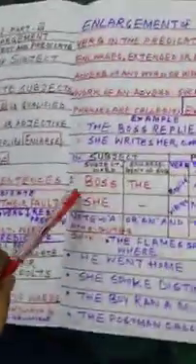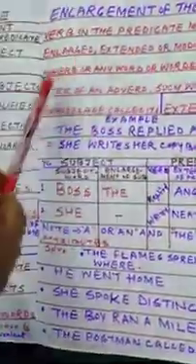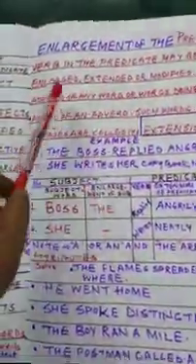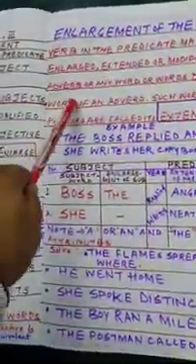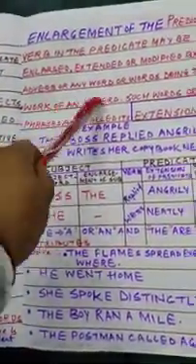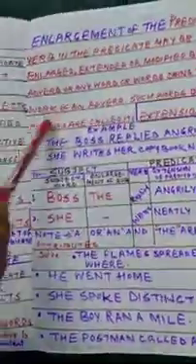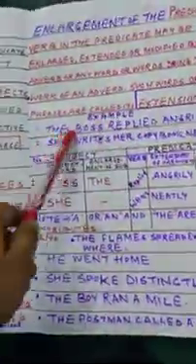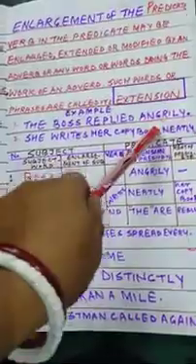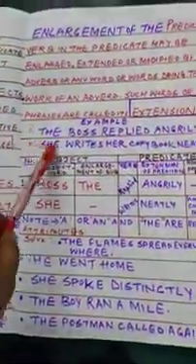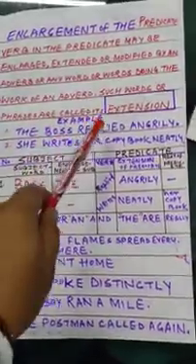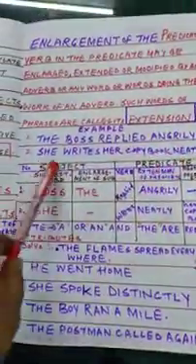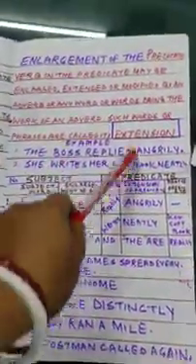Now come to the next point, enlargement of the predicate. The verb in the predicate may be enlarged, extended or modified by an adverb or any word or words doing the work of an adverb. Such words or phrases are called its extension. Which is the verb in the predicate? You see in this example, the boss replied angrily. Which is the verb in this predicate? Replied.